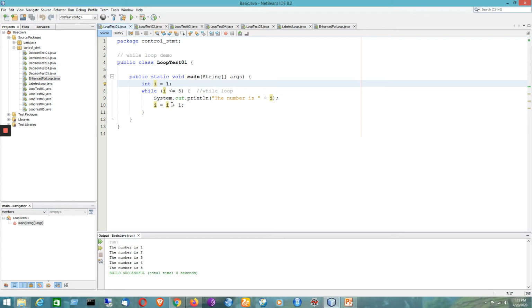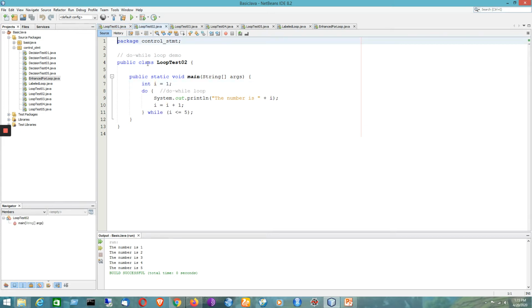So whenever it becomes 6, we will check whether the condition is satisfied or not, and it will not be satisfied and it will move out of the loop. So that is the logic behind this program. The condition is checked at the beginning of the loop only. So that is why it is called an entry controlled loop.